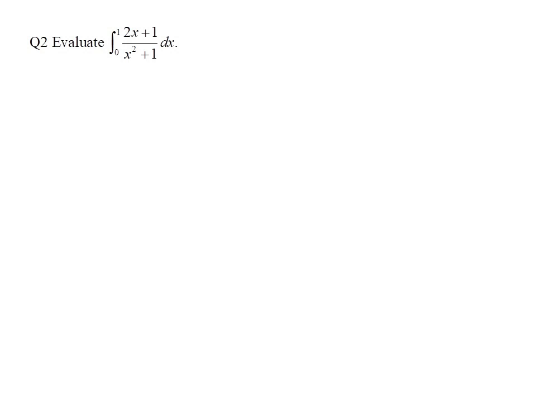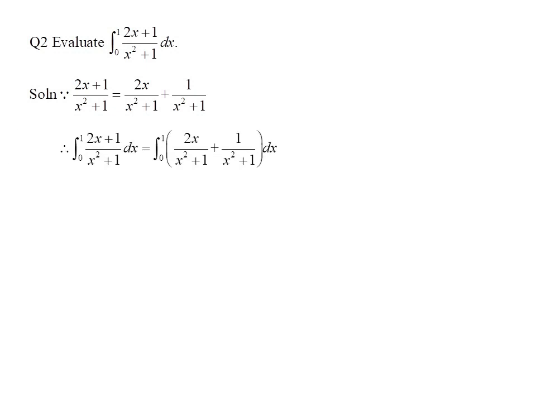Question 2 is to evaluate a definite integral from 0 to 1 of (2x + 1) over the square root of (x squared + 1) with respect to x. The first step here is to simplify the integrand. Since (2x + 1) over the square root of (x squared + 1) can be separated into 2x over the square root of (x squared + 1), plus 1 over the square root of (x squared + 1), using partial fraction technique.